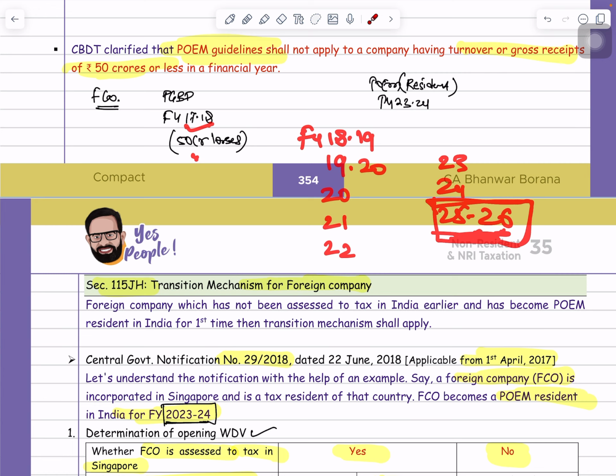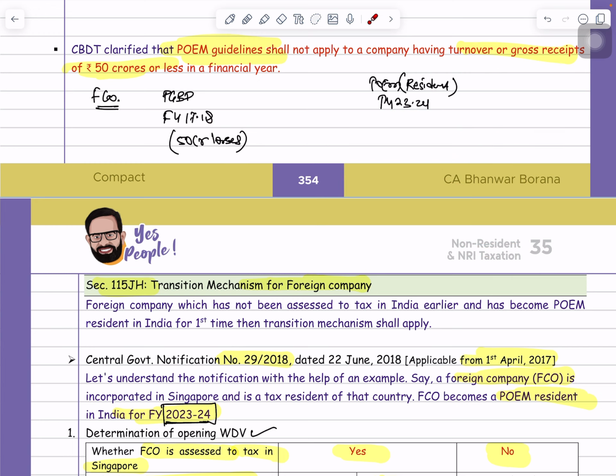Yes. Now one more point here. All people try to understand. Sir, this company became resident in India in 23-24. So can I say that only for these 3 years these losses can be set off and carried forward in India for the remaining period? Yes, you understood this point.